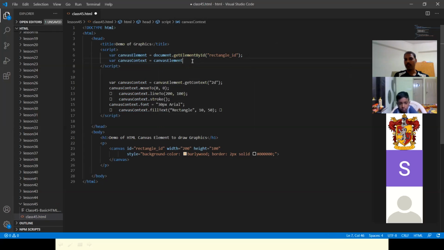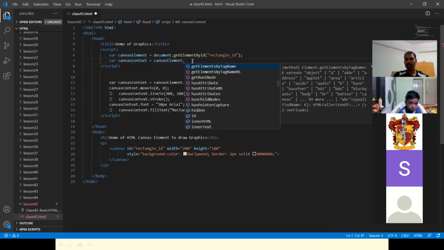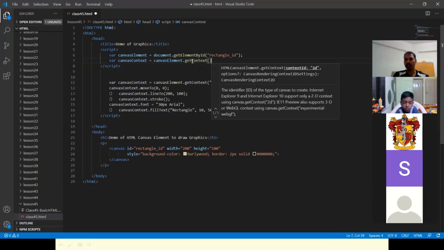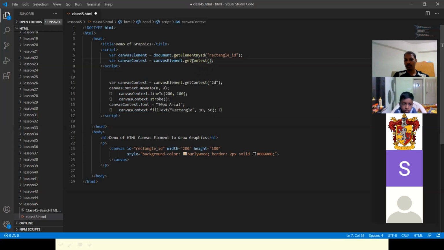Using the canvas element, we have to take the context. Context of what, like whether it is 2D or 3D, what kind of images we want to draw. You can get it by passing a value here, 2D. I'm going to draw a 2D image, so you pass 2D here.